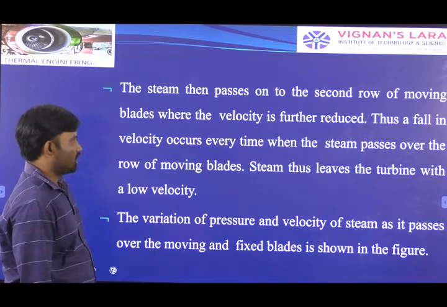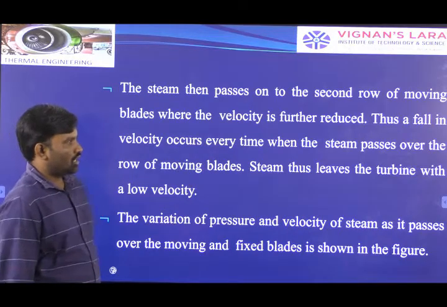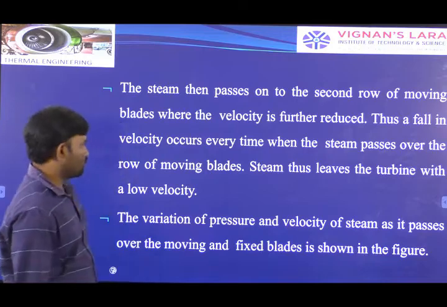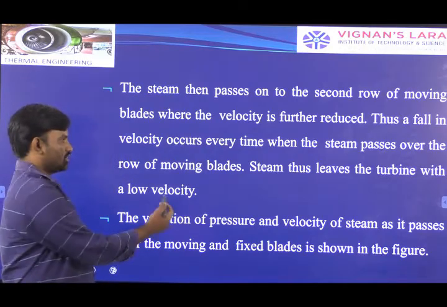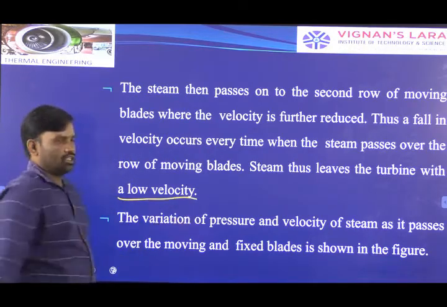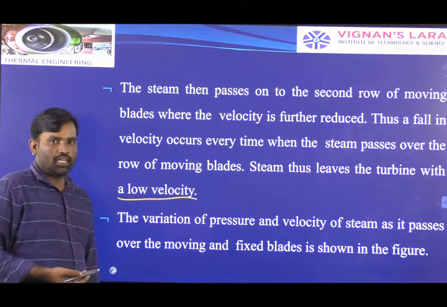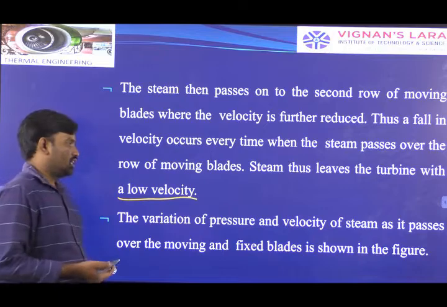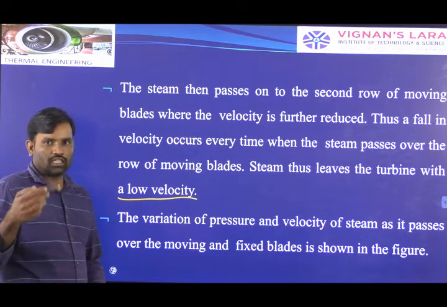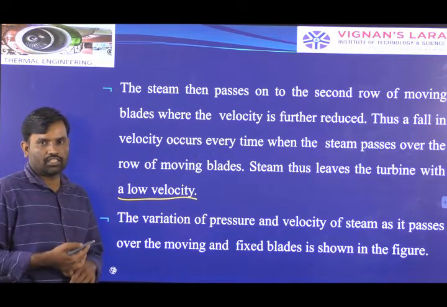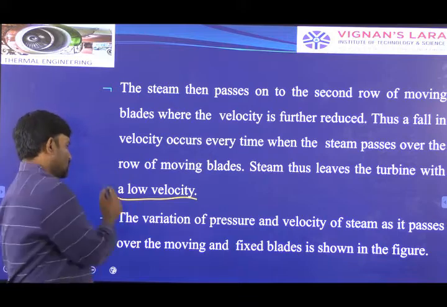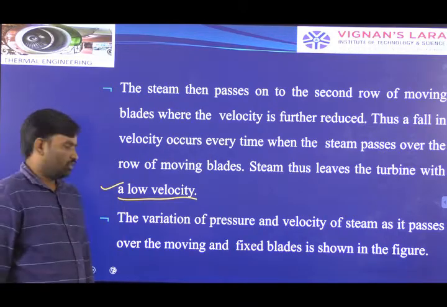Thus a fall in velocity occurs when the steam passes over a row of moving blades. Steam thus leaves the turbine with a low velocity. After utilizing the available energy, the total inlet velocity of the steam, at exit we are expecting a very low velocity.